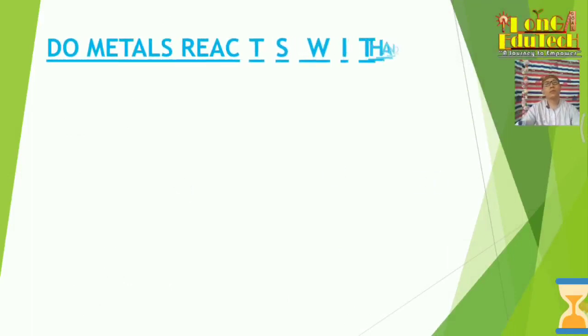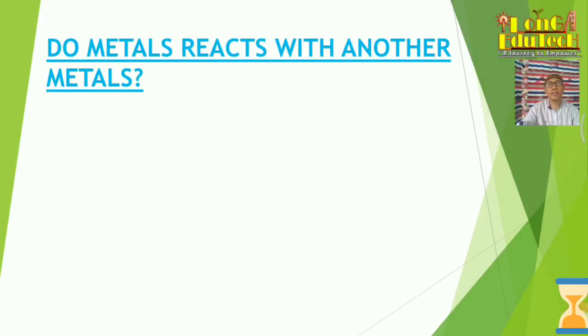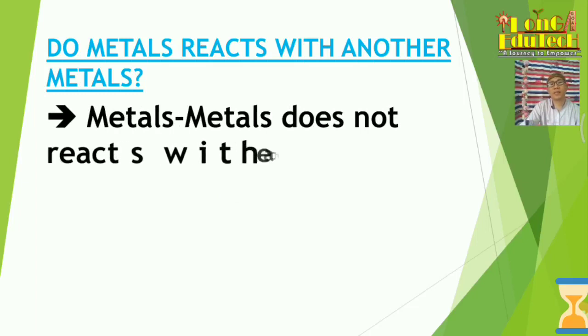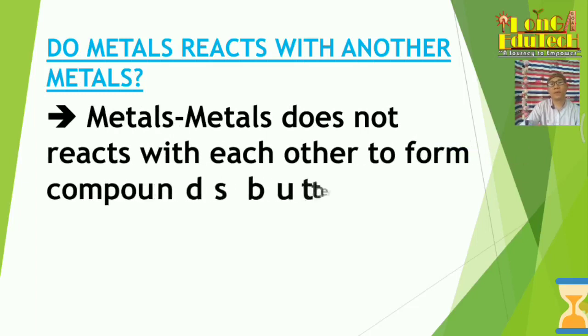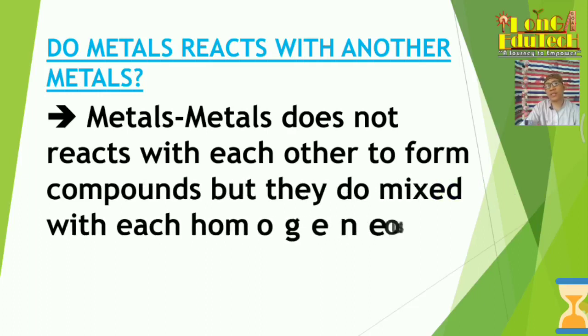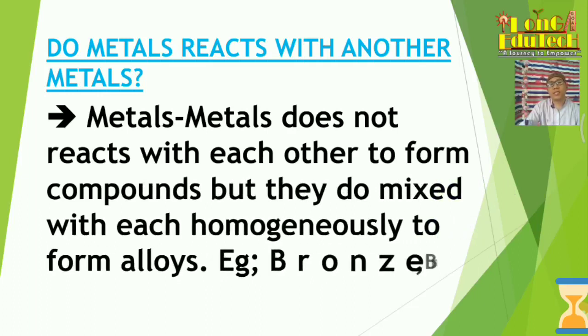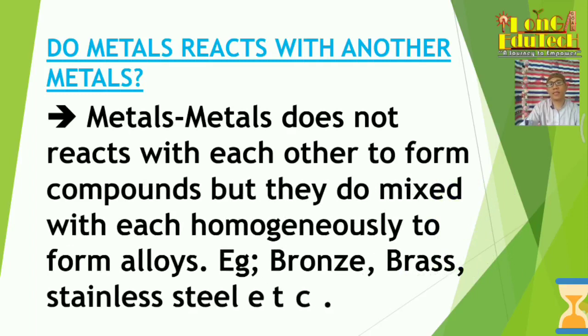Okay, so do metals react with other metals? That is the question. What do you think? Do metals react with other metals? Yeah, I think no. Metals do not react with each other to form compounds, but they do mix with each other homogeneously to form alloys like bronze, brass, stainless steel, etc. Metals do not react to form compounds, but they combine to form alloys. Bronze, brass, stainless steel are the backbone of modern industry, right?